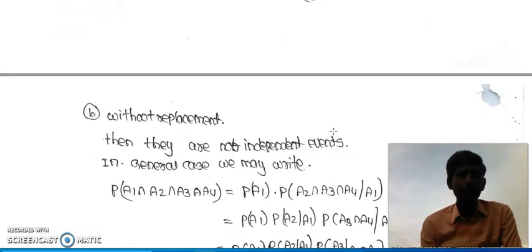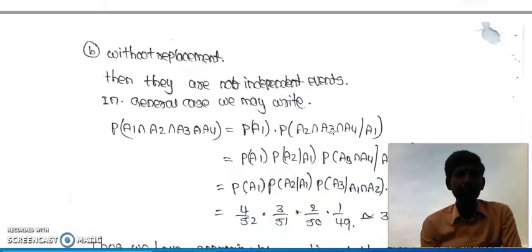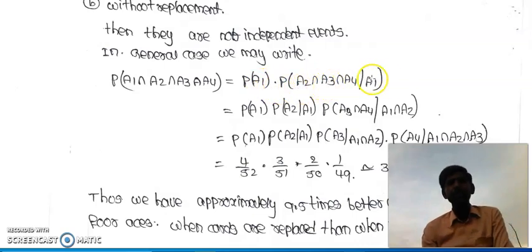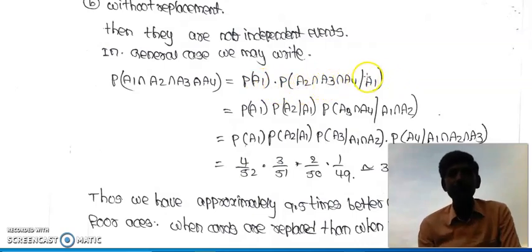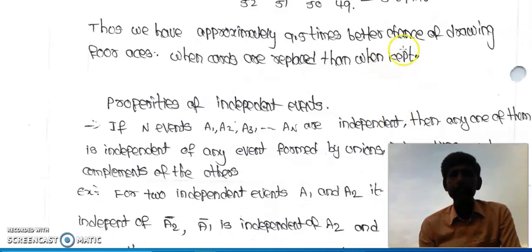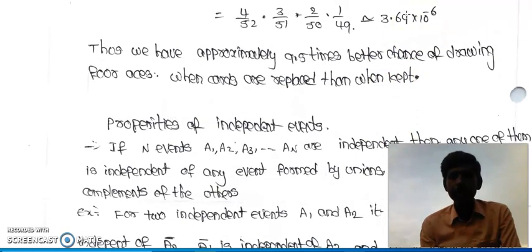Now without replacement. Without replacement means P of A1 into P of A2 given A1, and so on for the second time, third time, the fourth time. This will be 4 by 52, 3 by 51, 2 by 50, 1 by 49. So this will be the final answer.